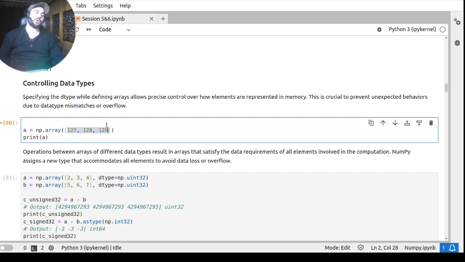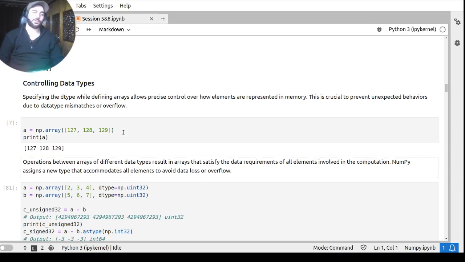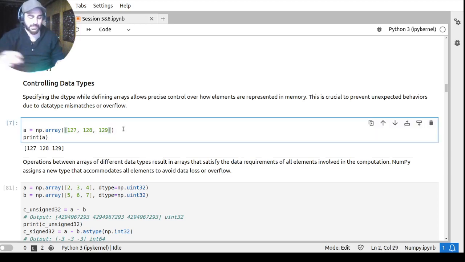I am printing A. Basically, first I am creating a numpy array, then I am printing it on the screen. So what should be the output? Beautiful. If I just press it, you can check: 127, 128, 129. What if I type the data type as int 32? So what will be the output now?